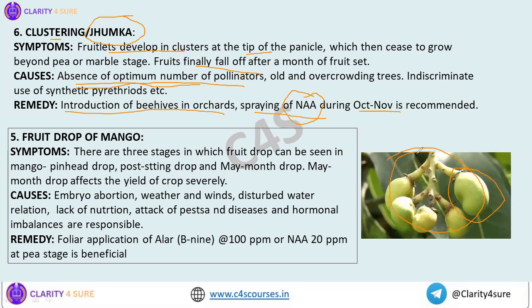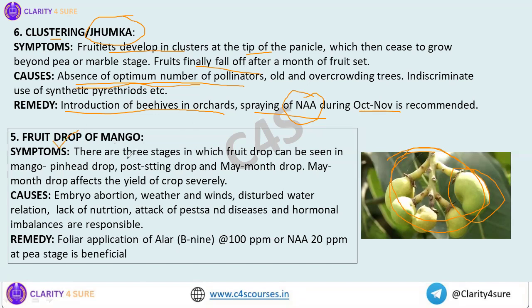What you have to remember in clustering or jhumka: first, jhumka is a disorder of mango. Here, at the tip of the panicle, the fruits will develop in clusters and they will remain in the pea or marble stage only. They won't grow any further. And what is the cause here? Absence of an optimal number of pollinators. So the remedy is introduction of beehives in orchards. Right. Next, another thing is fruit drop of mango.